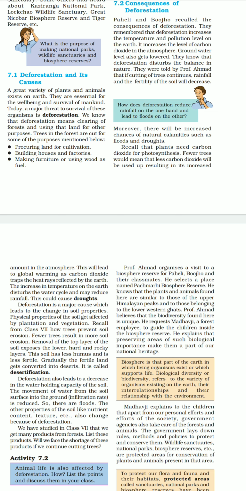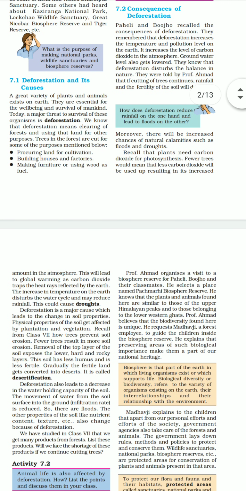Because plants transpire. What is transpiration? It is the loss of water in the form of water vapor through the stomata. When this evaporates, the water vapor goes up in the air, and you know very well that it forms clouds and hence helps in the rainfall. So that is why they are writing here that it disturbs the water cycle. When such conditions do not take place, there would be no rainfall, and when there is no rainfall, this could cause droughts.